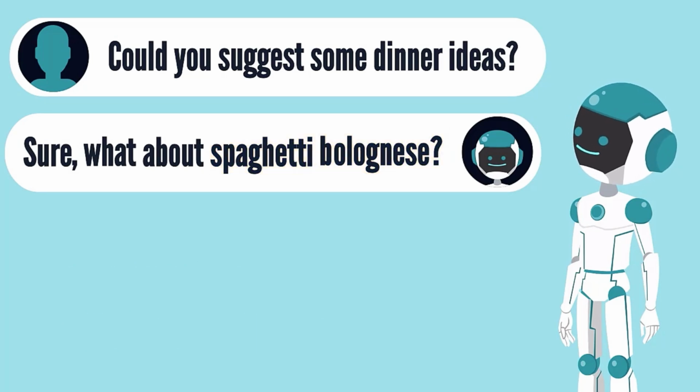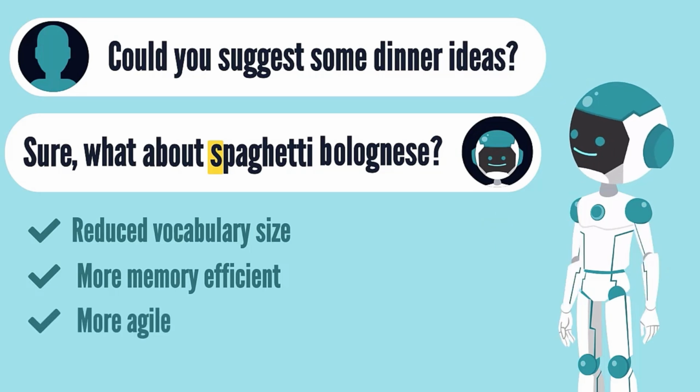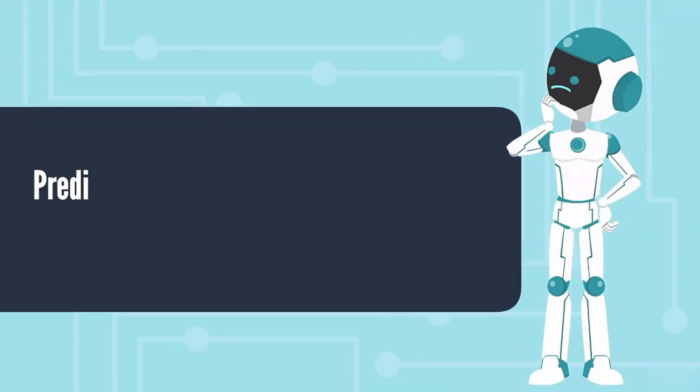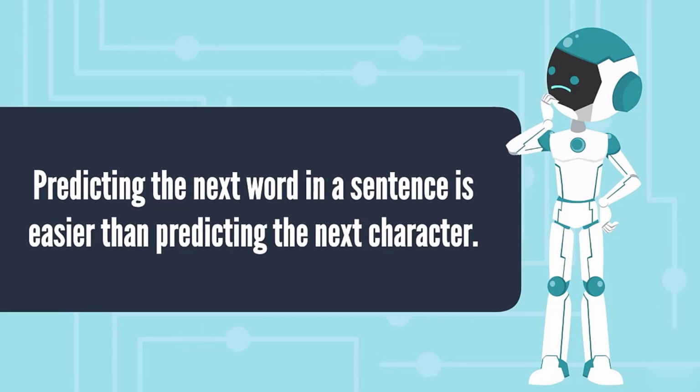Well, of course, it's a trade-off. Surely, making the tokens smaller reduces your vocabulary, which in turn makes the model more memory efficient. Additionally, smaller tokens allow for a more agile model that learns new words and languages more easily. Still, this could make it harder for the model to capture the semantic meaning of texts. As you can imagine, predicting the next word in a sentence is easier than predicting the next character.